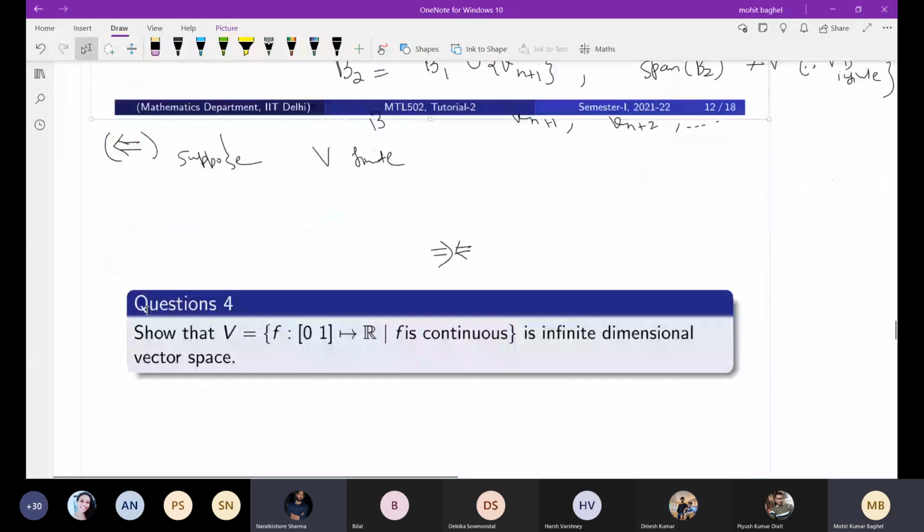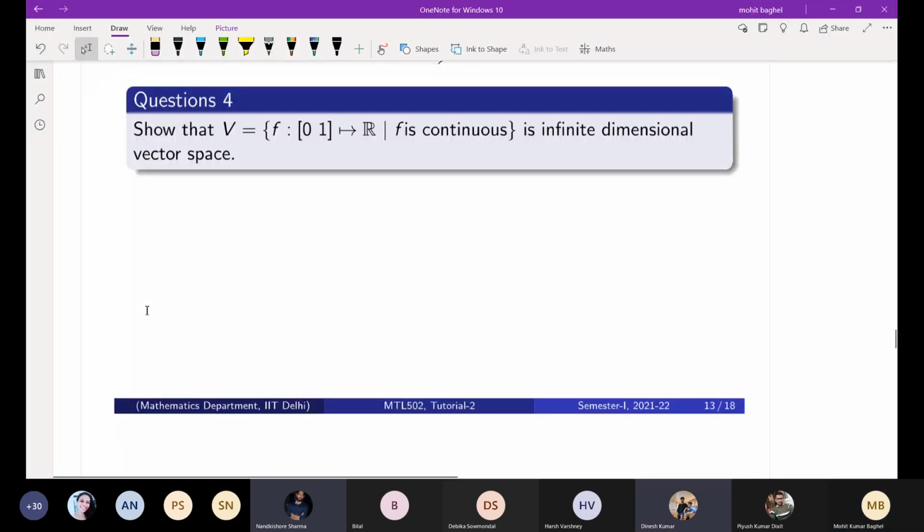Please tell me how this is a vector space. For a vector space you just need addition and multiplication, so you have to define what the addition is here.